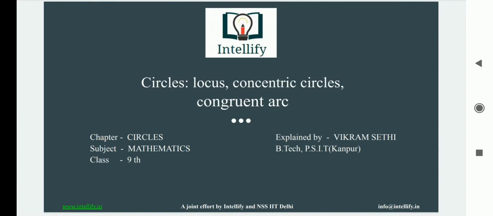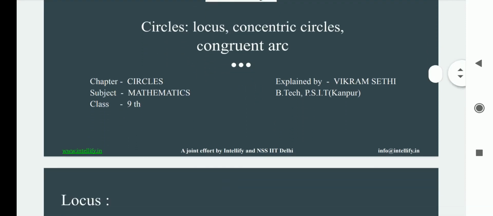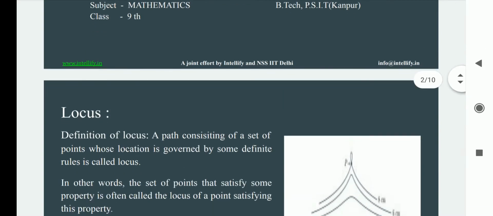covering three basic topics regarding that. The first one is locus, and the other two are concentric circle and congruent arc. So what basically is a circle? A circle is basically a round plane whose boundary consists of points equidistant from a fixed point, where the boundary is called the circumference and the fixed point is called the center of the circle.